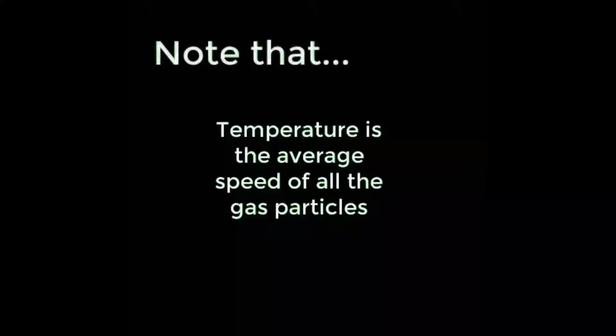Different gases at the same temperature have the same kind of kinetic energy too. When we say temperature, it is the average kinetic energy of all gas particles. If you recall your kinetic energy equation, it is given as kinetic energy equals 1/2 m times v squared, where m is the mass and v is the velocity.